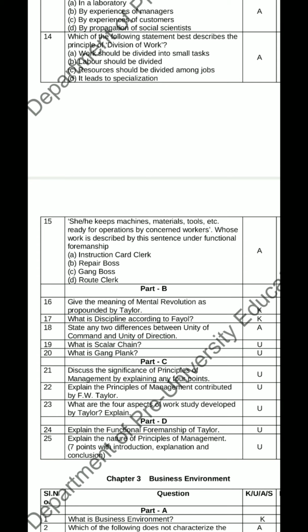Part B, 2 mark questions. Question number 16. Give the meaning of mental revolution as propounded by Taylor.